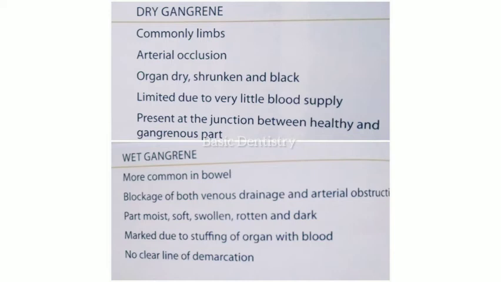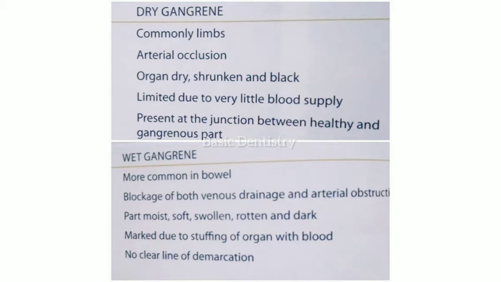And then macroscopy. In macroscopy, dry gangrene occurs when an organ is dry, shrunken, and black. But wet gangrene mostly occurs in naturally moist tissues and organs, and the gangrene will be soft, swollen, rotten, and dark. We have seen all these in the last video itself.